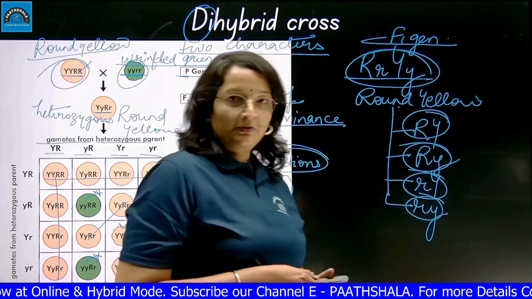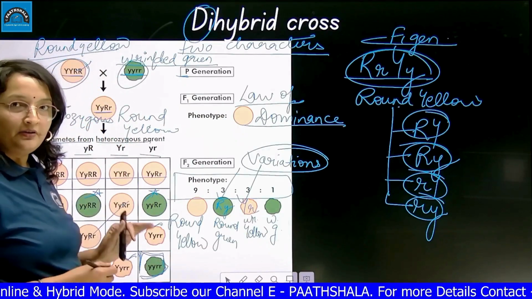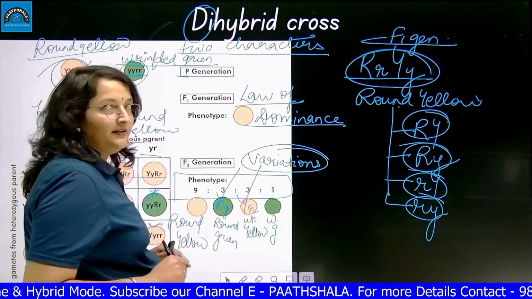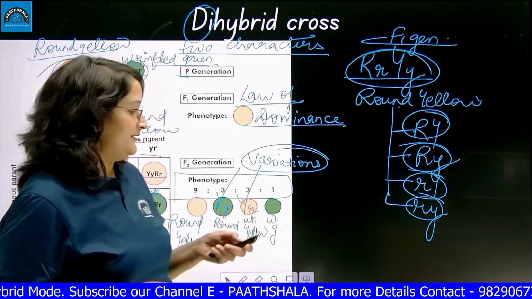So as I told you, in the F2 generation of the dihybrid cross, the new variations are formed, and these variations were because of independent assortment of the alleles.